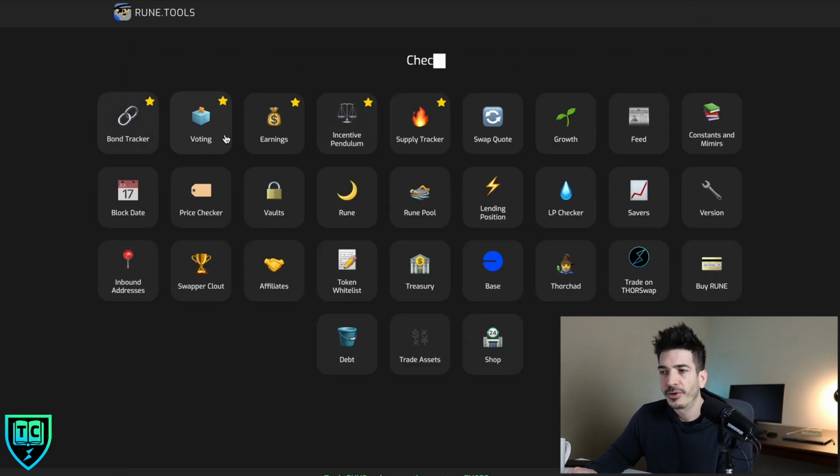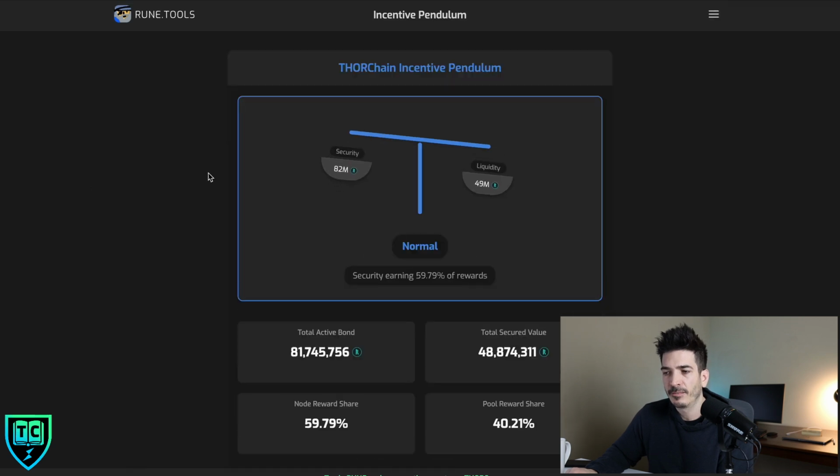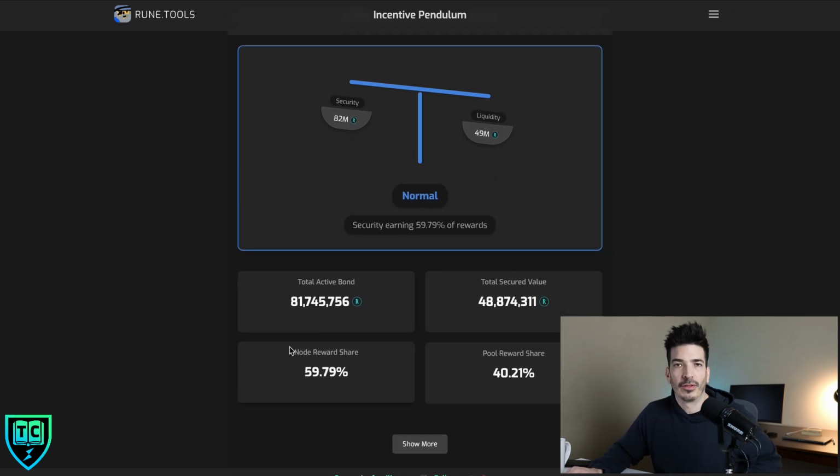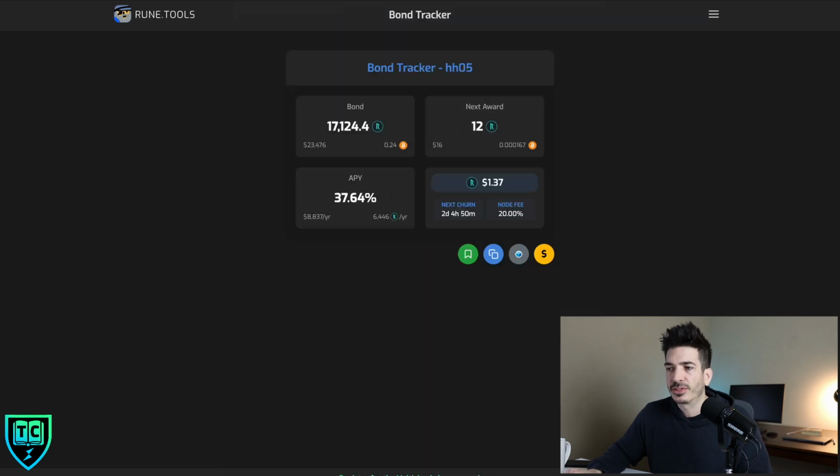As well, if you're a bonder, you can take a look at the incentive pendulum to see who is getting favored, liquidity providers or bond providers. Right now, the nodes are getting a big share of the rewards because the network itself is somewhat underbonded according to the incentive pendulum, and that might actually be another reason why this APY is increased, is because they're getting more of the fees and the block rewards.